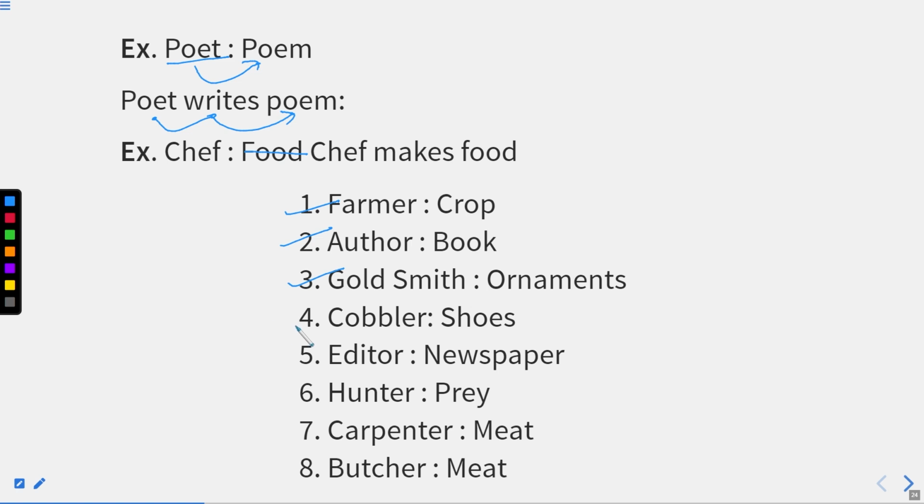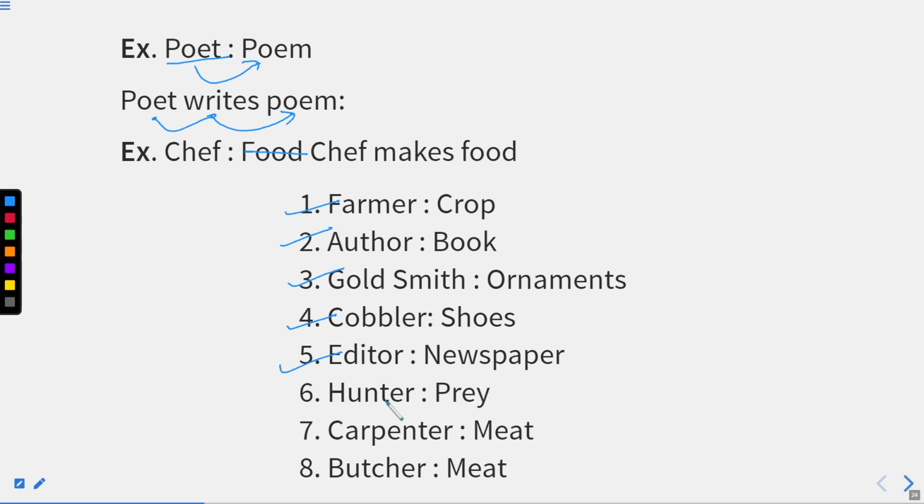Fourth is cobbler. Cobbler is the one who repairs shoes. So what is he giving us? Shoes. So the output that we are getting is our answer. Editors, what do they do? They edit different articles and we get those articles in the form of a newspaper.